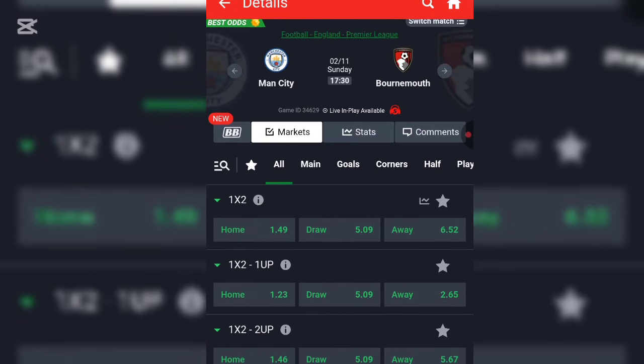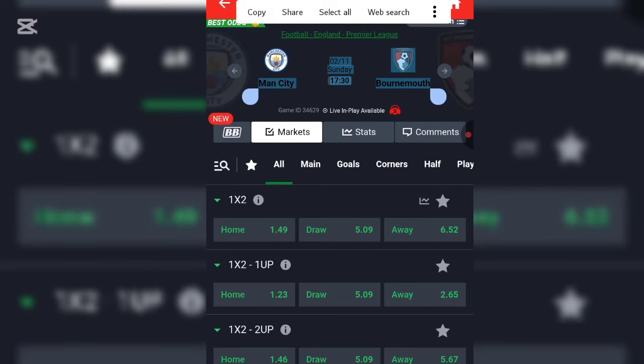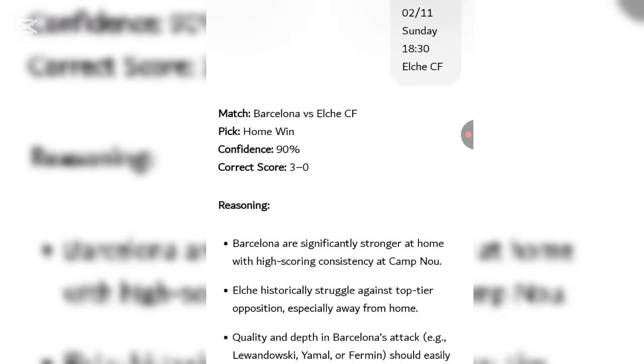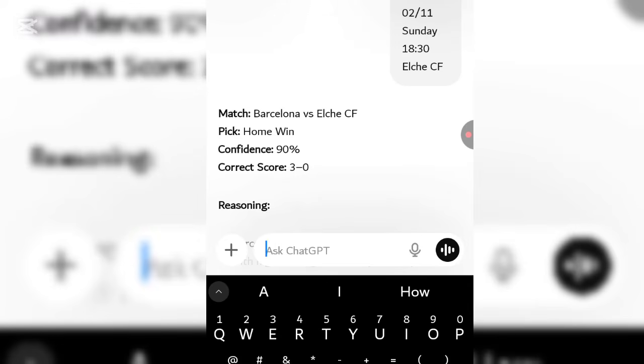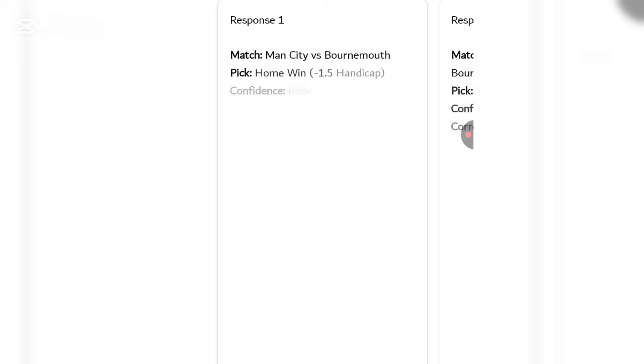Let's copy the details of that match. You can see how I'm copying it. Just copy it. Now come over to ChatGPT and paste it. Make sure you don't make a mistake. Paste it. Let's see what ChatGPT is going to give us.